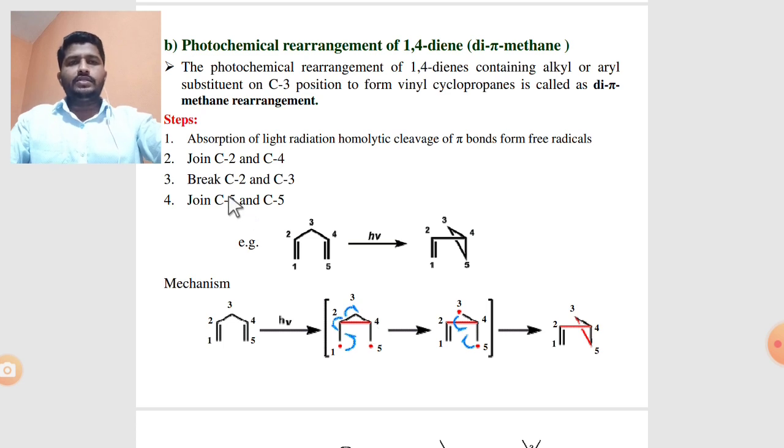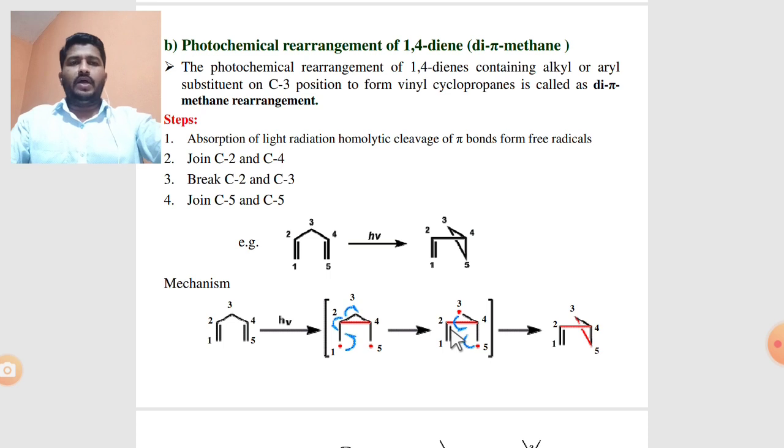Then the third step is to break the bond between the second carbon and third carbon, by the same homolytic cleavage. Again there is formation of two radicals, one radical at the third position and the next radical at the fifth position. The radicals of the first and second carbons combine with each other and give one pi bond. Finally, the radical of the third position and the radical of the fifth position combine with each other.